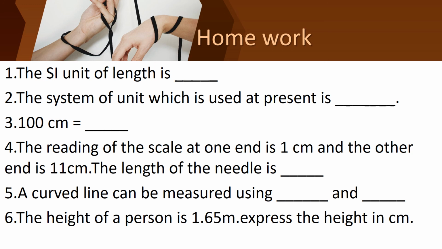And then sixth one. The height of a person is 1.65 meter. Express the height in centimeter. So we are converting from meter to centimeter.